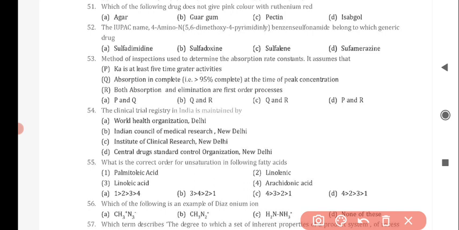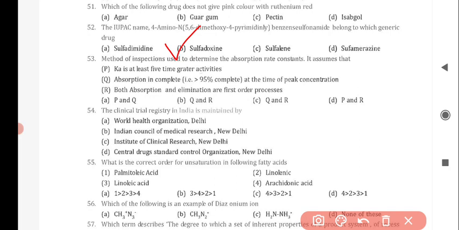Next question is, the IUPAC name 4-amino-N-(5,6-dimethoxy-4-pyrimidinyl)benzenesulfonamide belongs to which generic drug? And the correct answer is option B, sulfadoxine.